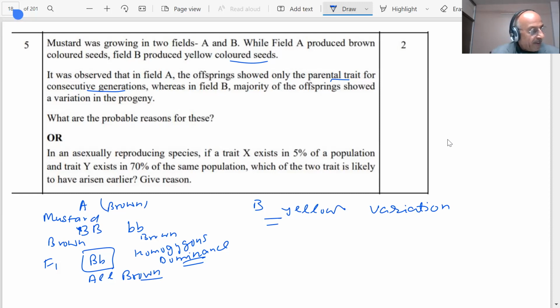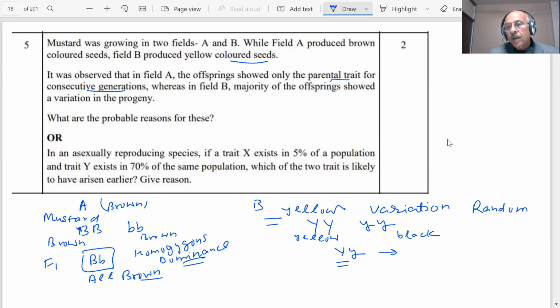So what we are trying to say, for example, if you have a yellow and some other color, this is my yellow, and let this be brown or anything. Let me take, this is black, supposing. So what will happen in this case, students? Then you are producing YY. Okay? And the result of this is what will happen when further generations will be produced. The result will be that this is a case of random mating, random fertilization.